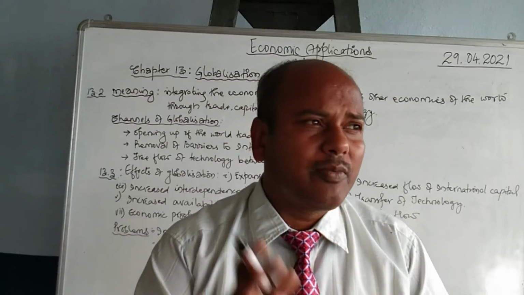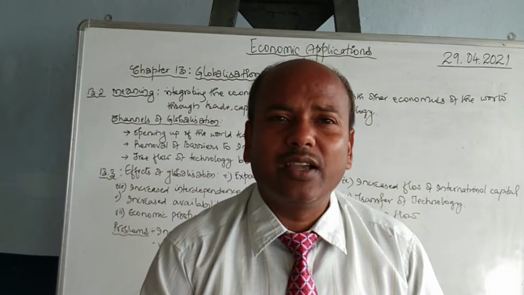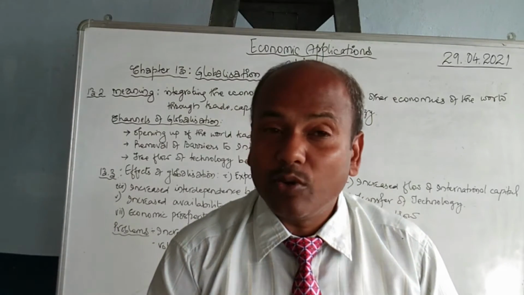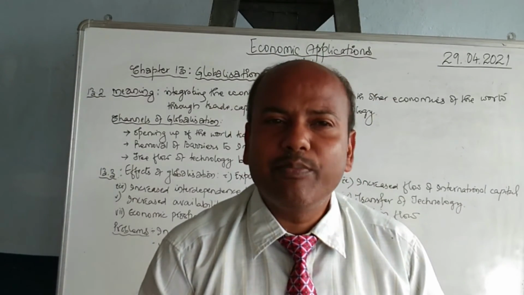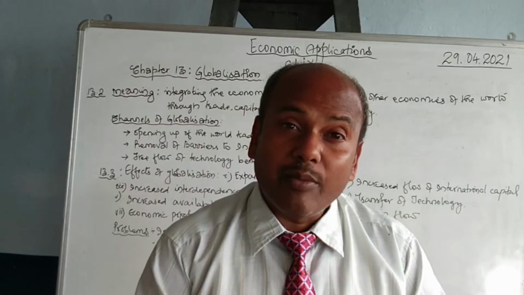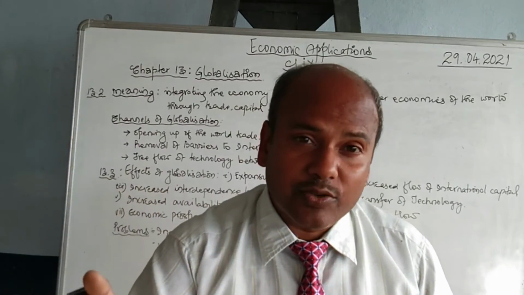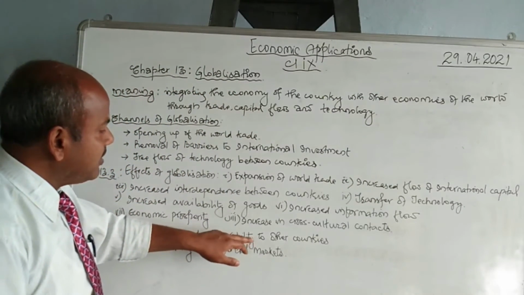There was a great economic crisis in 2007 and 8 also. Though these crises were not in India, still the Indian economy was impacted because of this. That means the bad economic condition of one country will affect another country. This is called increased vulnerability to other countries.